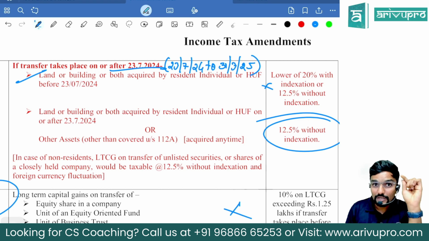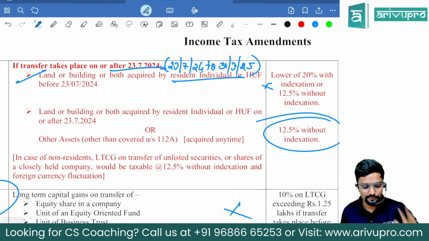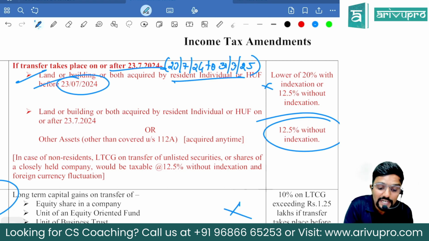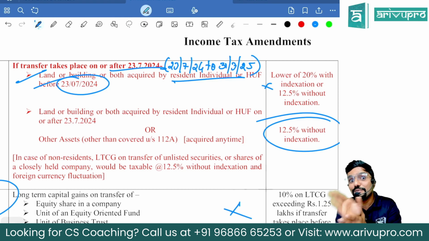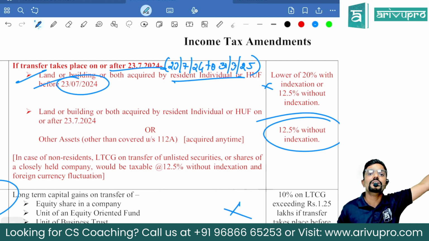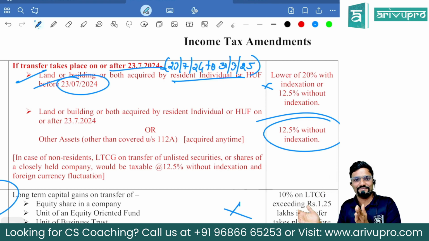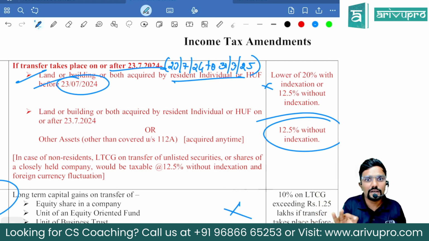If the asset sold, a long-term asset, is land or building or both, who is the assessee? A resident individual or HUF. They have purchased it before 23rd July 2024. Means the asset is purchased before 23rd July 2024. Common sense. Sir, if I am selling it after 23rd July, obviously I should have purchased it before 23rd July. Why, sir? Assume I have purchased it on 30th July and sold it on 31st August. It is not called long-term. Even if I purchased it on 30th July and sold it on 31st March, still not long-term. So for you guys, you need not worry. See that sale date. So the asset is already long term. That is why we are computing.